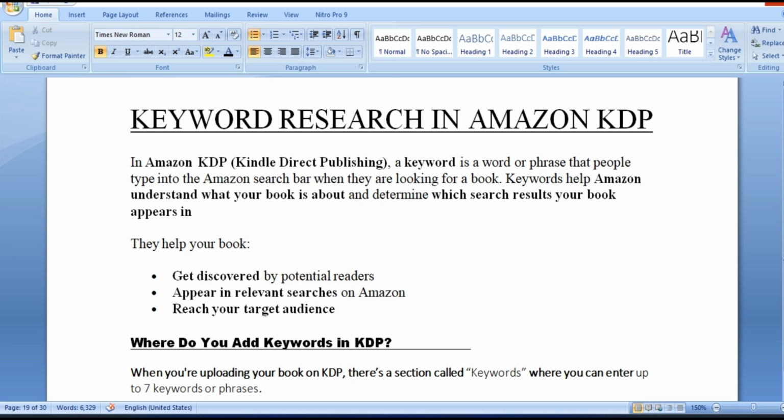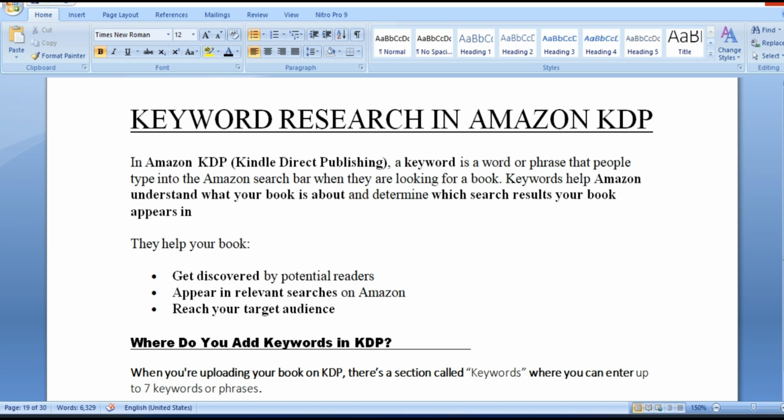keywords. And keywords help Amazon to understand what your book is about, and also determine which search results your book will appear in. It helps them to recommend your book. So including the relevant keywords when you're publishing helps you to get discovered by potential readers or consumers. It also helps you to appear in relevant searches.